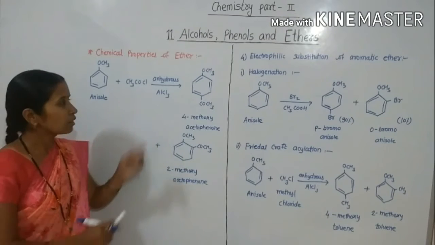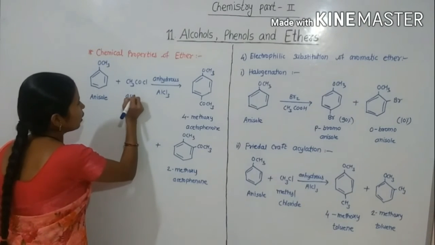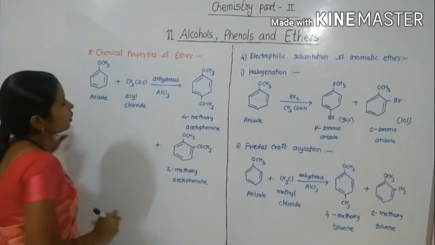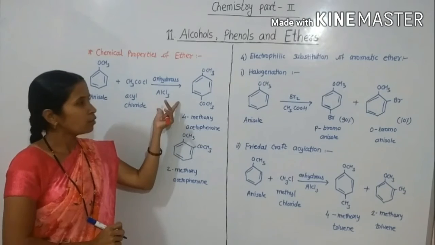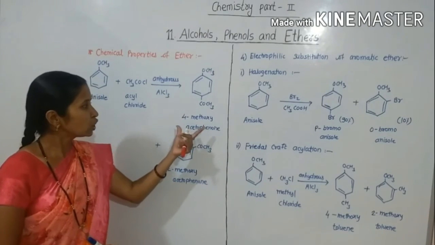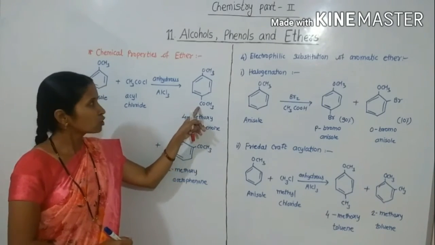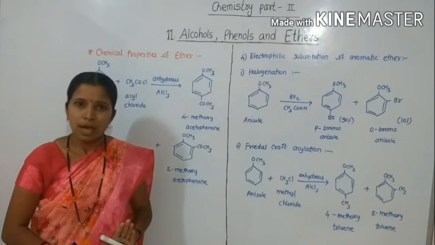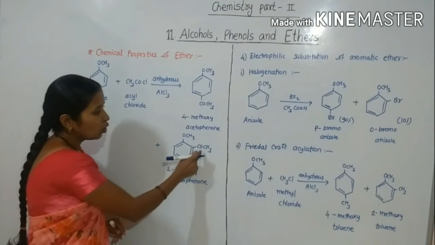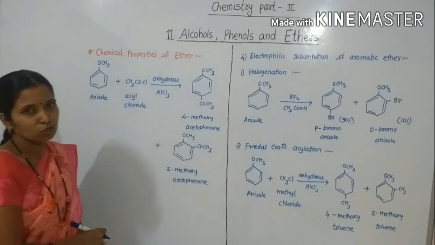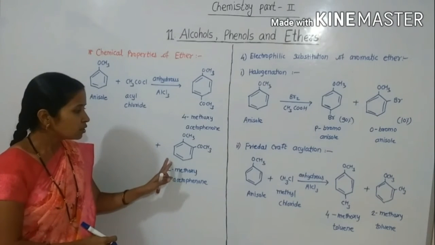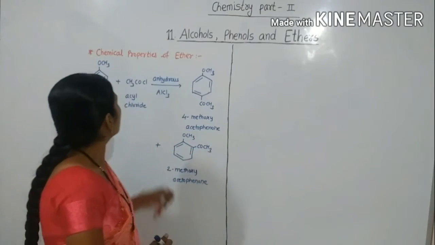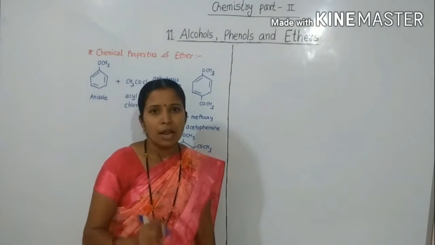Anisole reacts with acid chloride in presence of anhydrous aluminum chloride. There is formation of 4-methoxyacetophenone or para-methoxyacetophenone and 2-methoxyacetophenone or ortho-methoxyacetophenone.